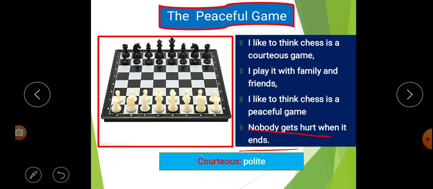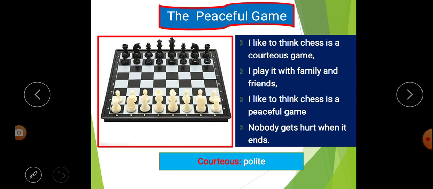The reason he says that this is a peaceful game is nobody gets hurt or injured when the game is over or completed. That means without any injury, without any hurting, without any disturbance, this game ends. That's why the poet named this game as a peaceful game.